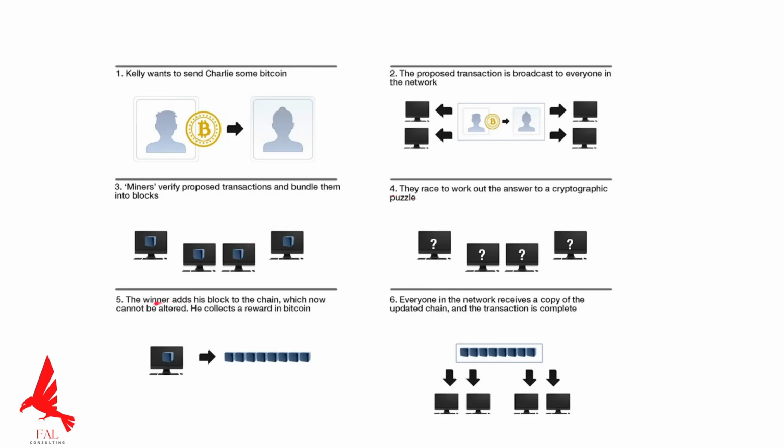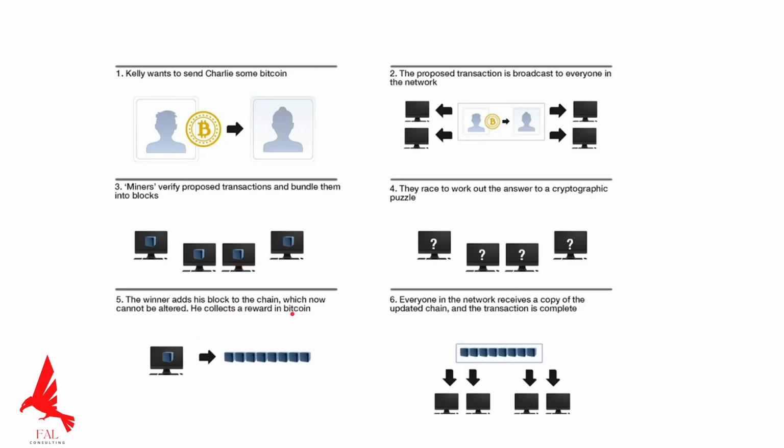The winner, or the person with the highest amount of processing power, will add his or her block to the blockchain, which is filled with bundles of transactions, right? Which now cannot be altered, right? Once that block is added to the blockchain, that's it. It cannot be refuted. It cannot be altered because it was already proposed. It was already verified and then added.